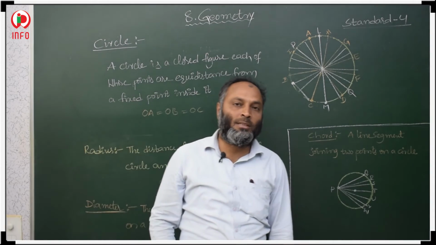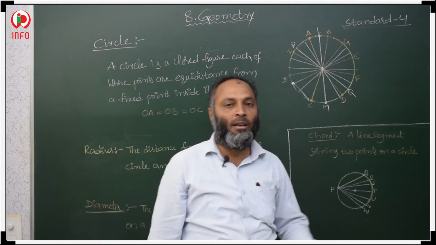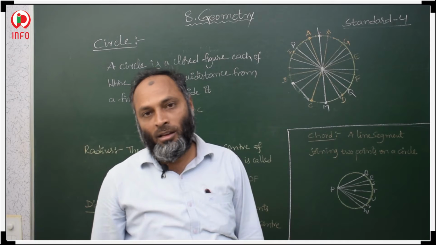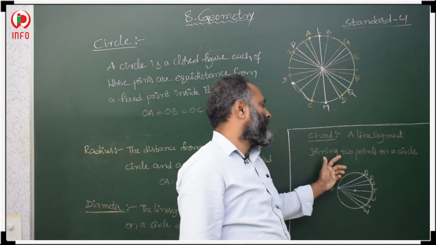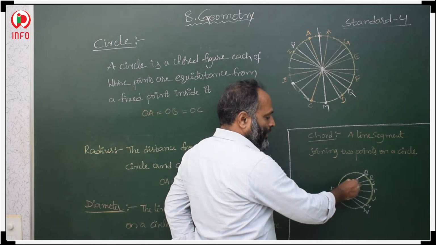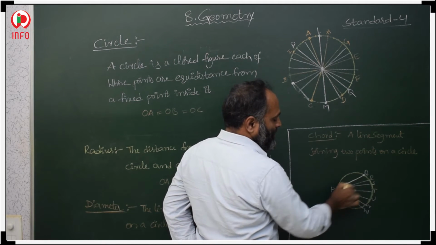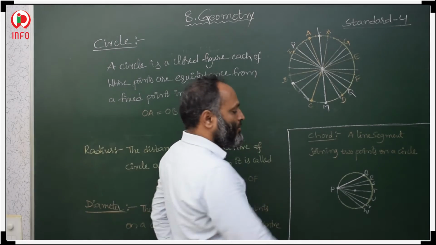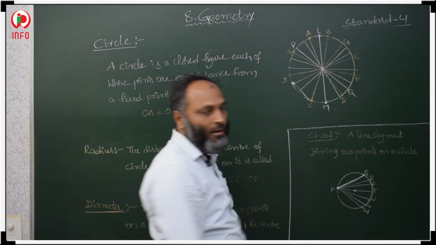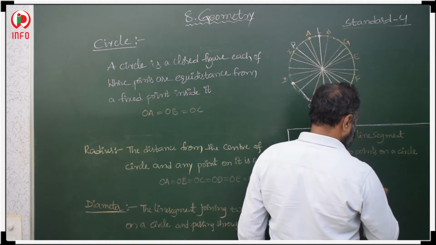So what does a chord mean? If we join any 2 points on the circle, you will get a chord. A line segment joining 2 points on a circle. This is a line segment. One point is P, another point is Q. These 2 points are on the circle, and we are joining these 2 points. Then this is called a chord of a circle. So how many chords can we draw? Infinite.